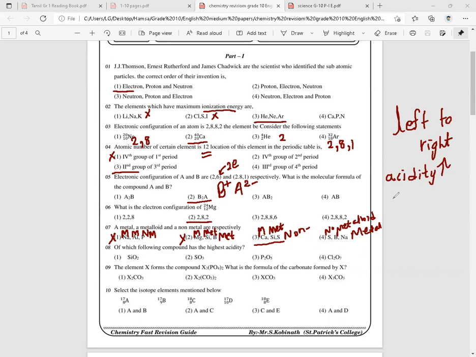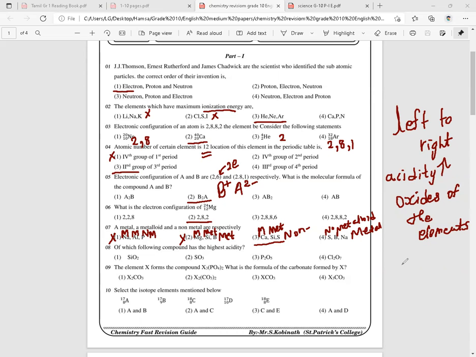Acidity increases for the oxides of the elements. So the oxides of the elements will have increasing acidity from left to right in the periodic table.